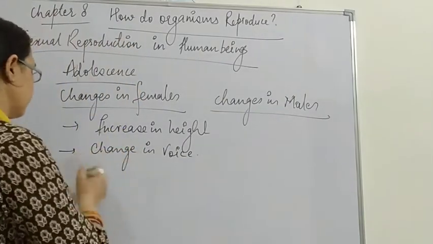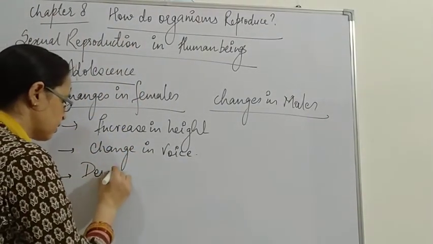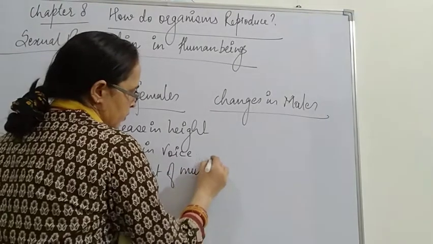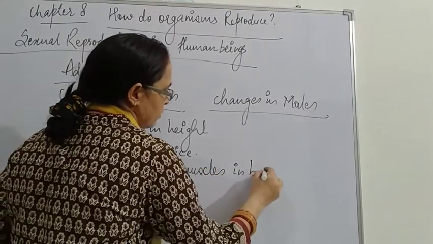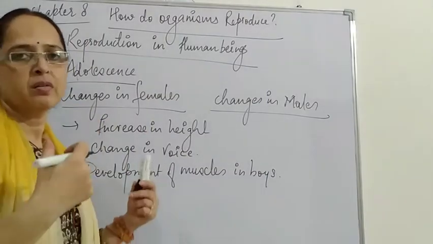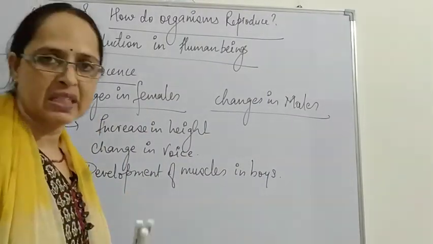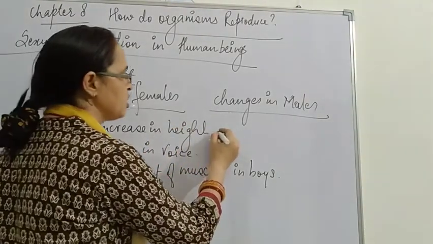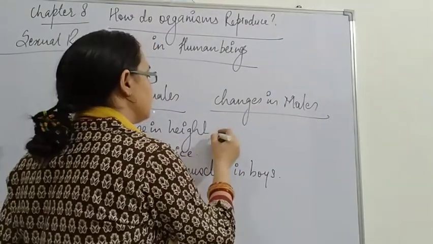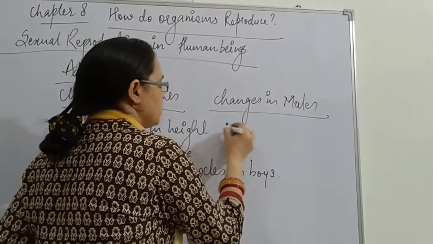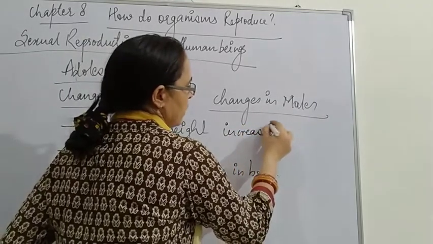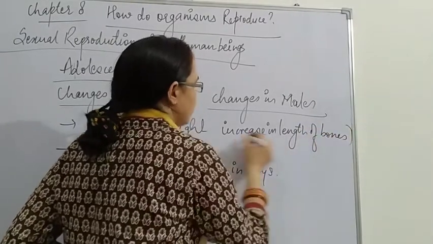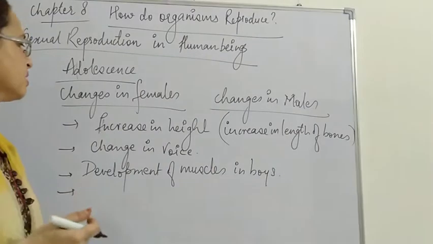Then comes development of muscles, meaning their body becomes muscular. Then there is the change in height. Increase in height is just because of the increase in the length of bones. Bone length increases, then automatically the height of the person increases.